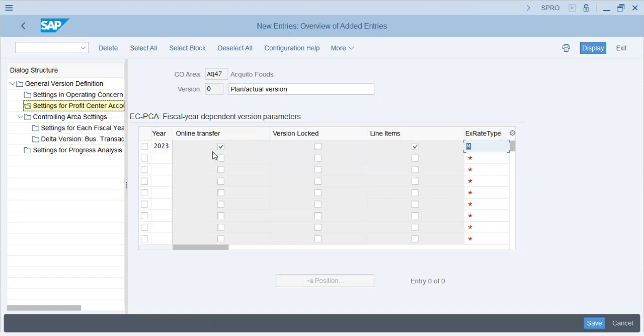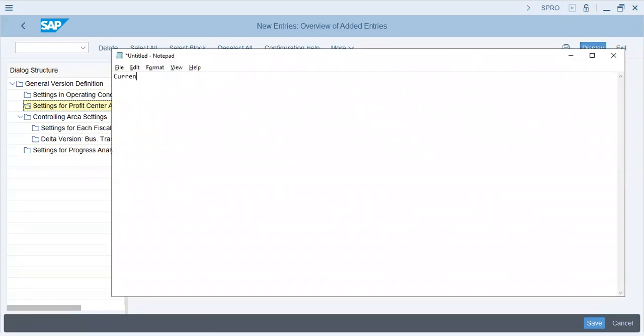Okay. Now, what we are doing is basically currency and valuation. What is currency and valuation? Let me tell you that. Currency plus valuation.